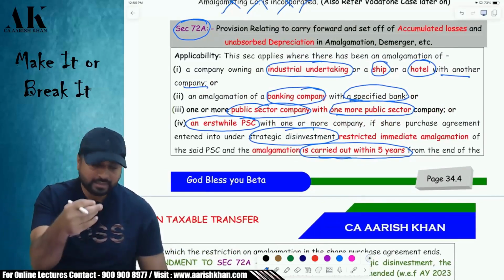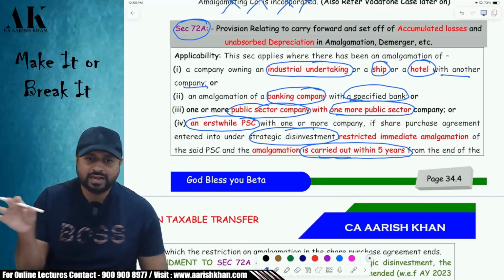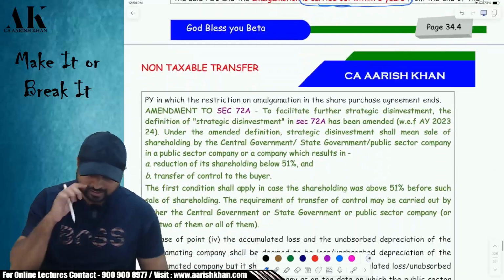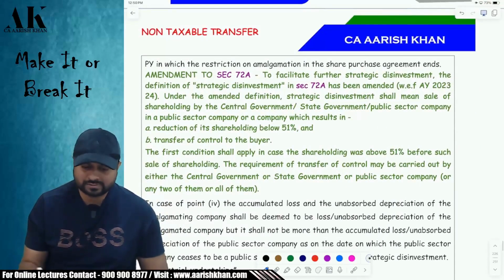And in the fourth case, it is a PSU which is getting transferred to private players. Like Air India, a government company, got transferred to Tata. Okay. Now, the Finance Act 2023 has given us a clarification amendment on what I mean by strategic disinvestment.